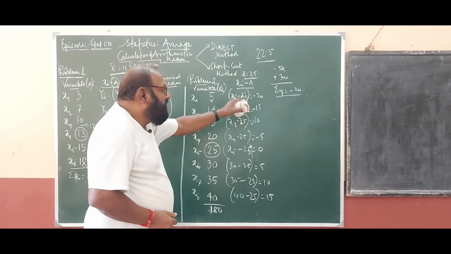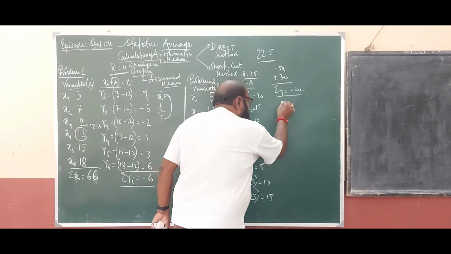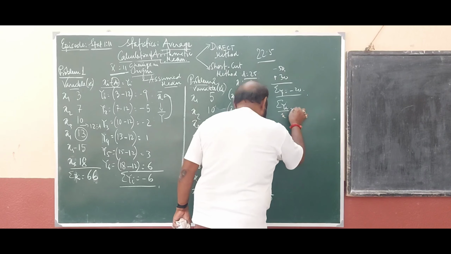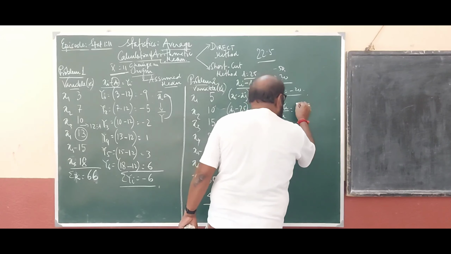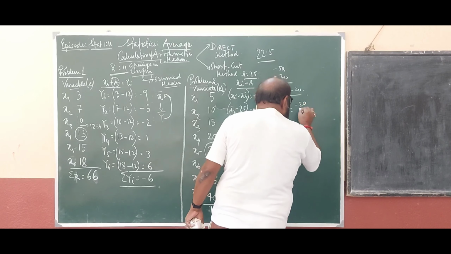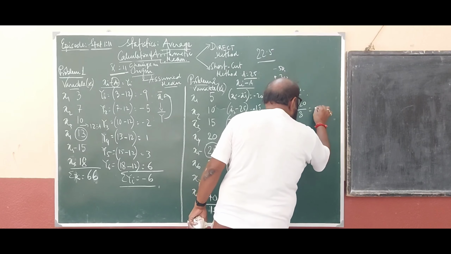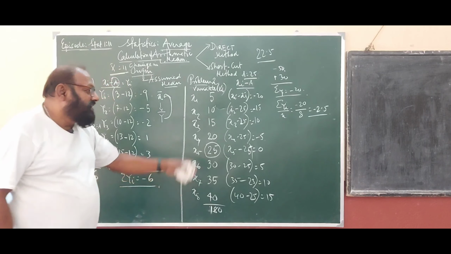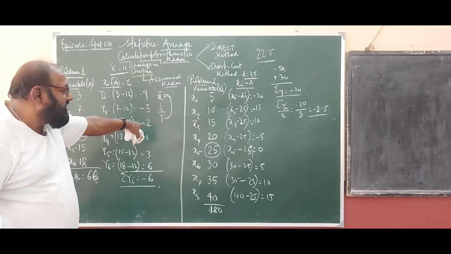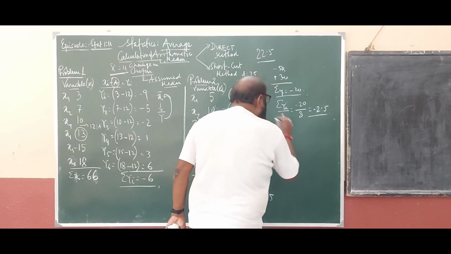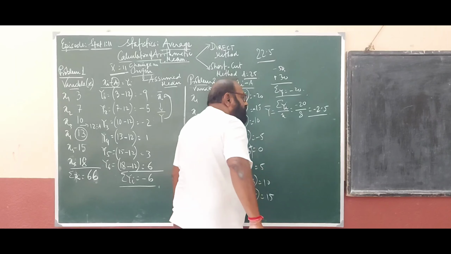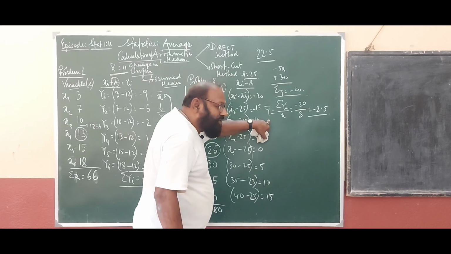So we have got summation yi by n. N is 8. So it is minus 20 divided by 8. So it is how much? Minus 2.5. Clear? Now what I have shown in this case, we have found out the arithmetic mean of y.